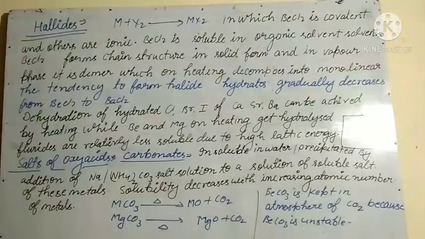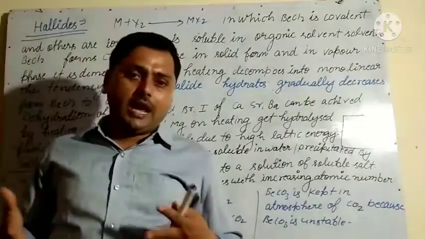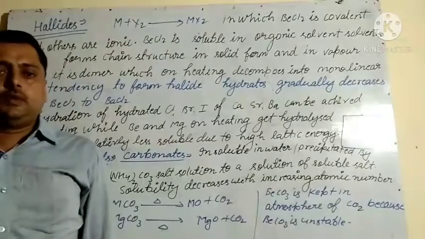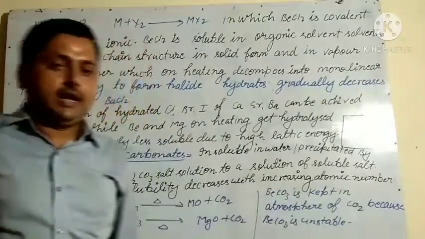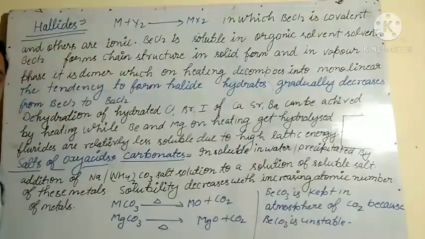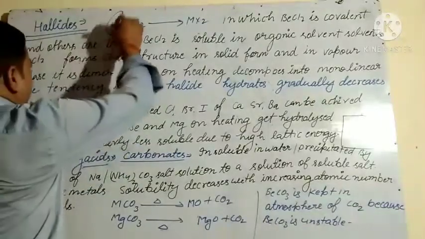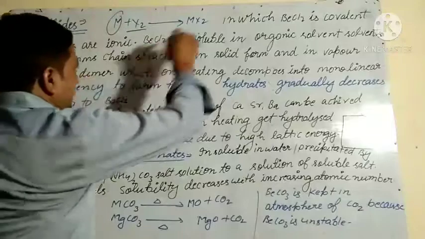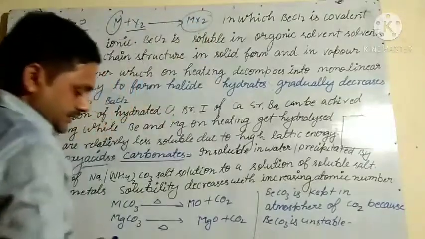And halides. All the alkaline earth metals form MX2 type of halide when they react with halogens. Here M plus X2 forms MX2 type of halide.